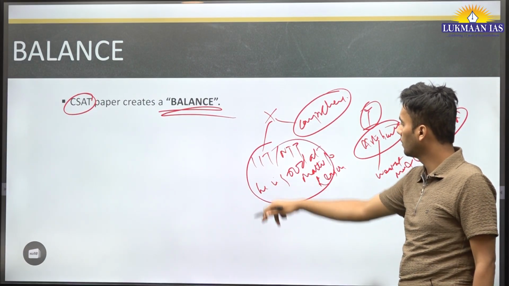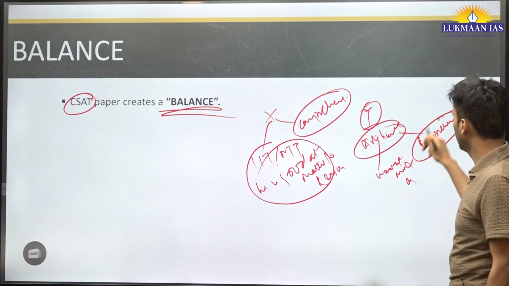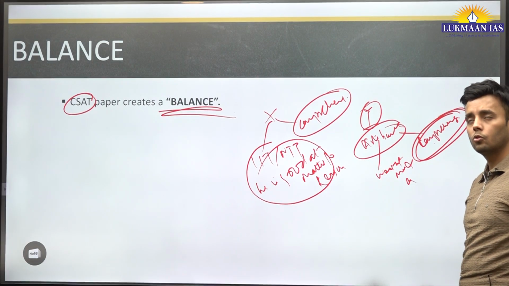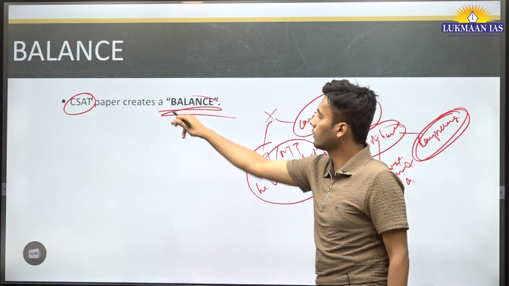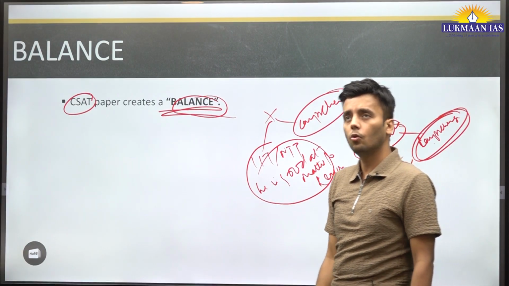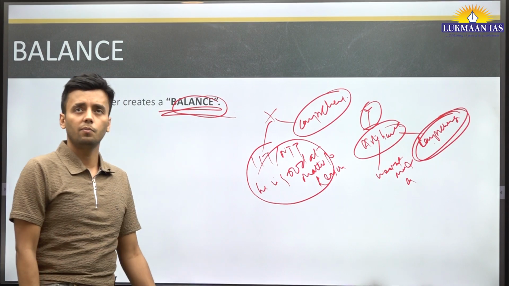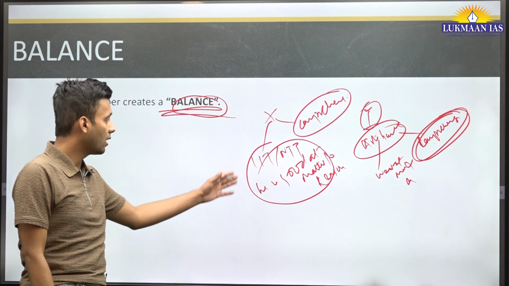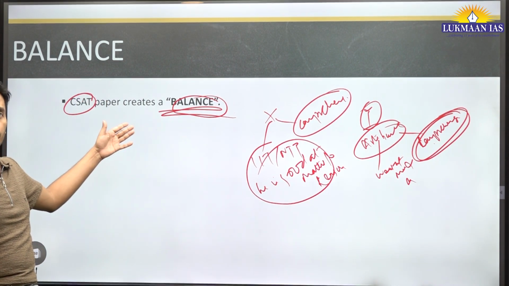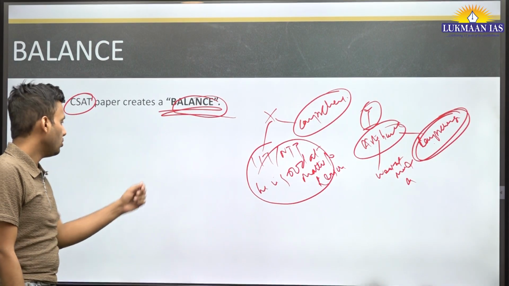His strength is mathematics, and the other's strength is comprehension. So it creates a balancing effect. Okay, so there is no discrimination against anybody, and hence it gives equal opportunity to the students.